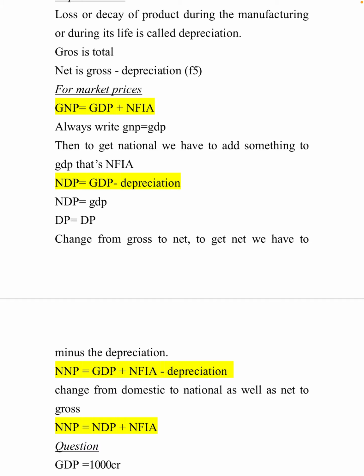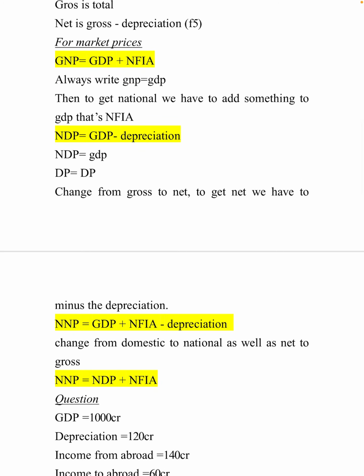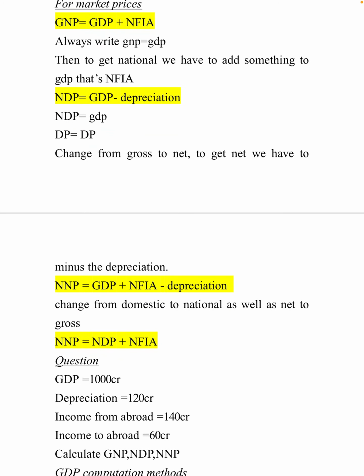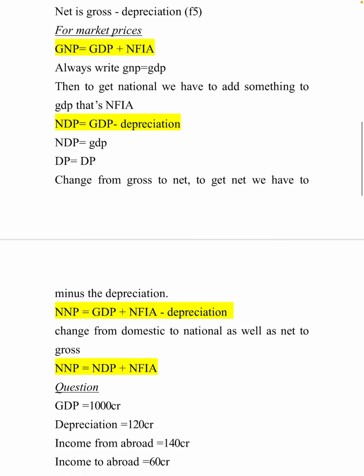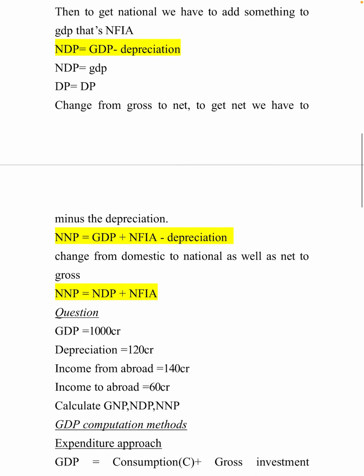GDP plus NFIA will come. You understood, I think, what I meant. Next we can calculate NDP. First we will write NDP is equal to GDP. Then what will happen? DP is same. It is coming from gross, we have to get net. So to gross we have to minus depreciation, right? That we have seen before. So NDP is equal to GDP minus depreciation.